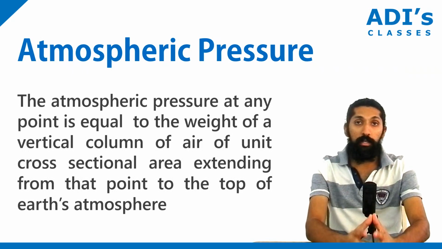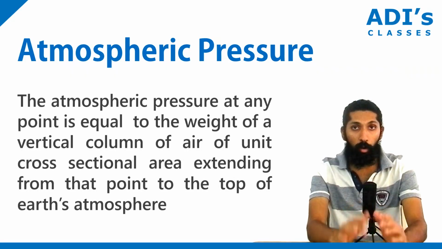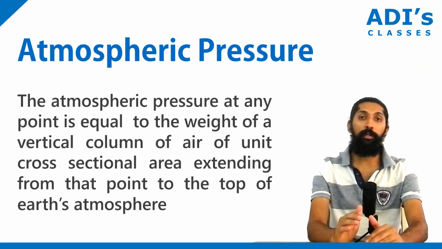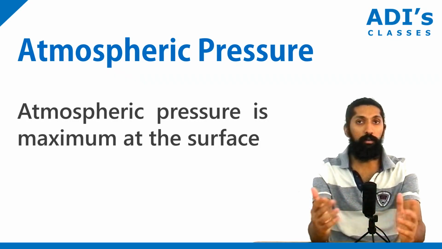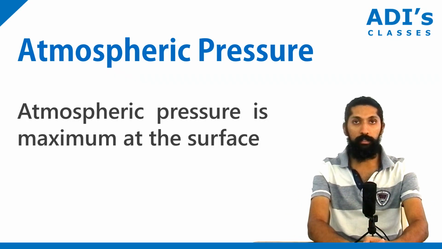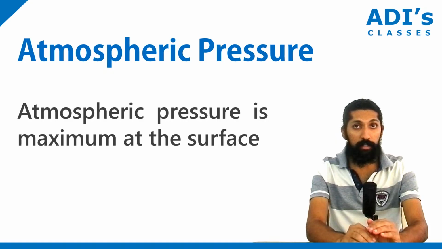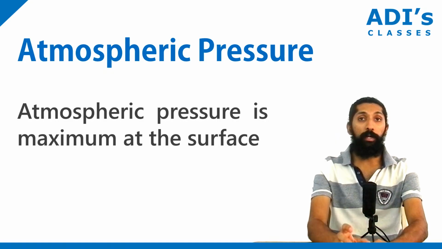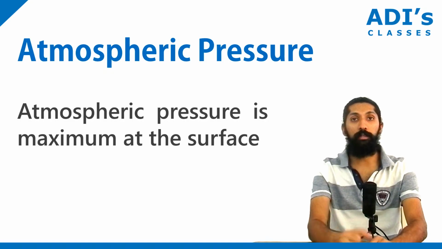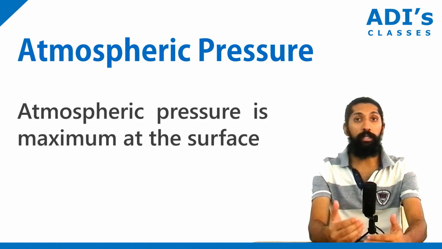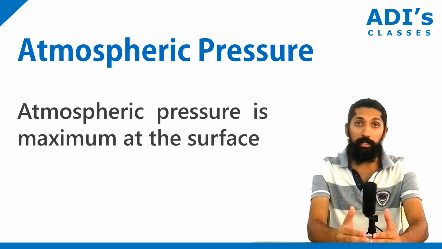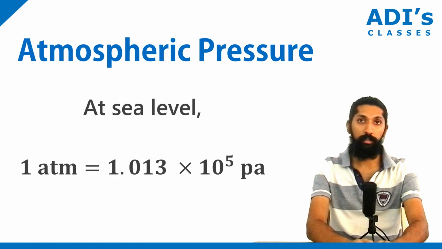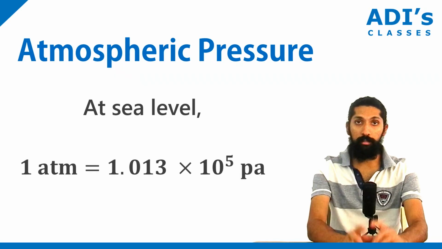Now what happens? The surface is the bottom of the atmosphere, correct? On top of the surface you have the troposphere and stratosphere, different spheres, isn't it? Since the surface is the bottommost layer of the atmosphere, the pressure is going to be maximum on the surface. But as we go on increasing in altitude, the pressure starts to reduce. The pressure decreases.